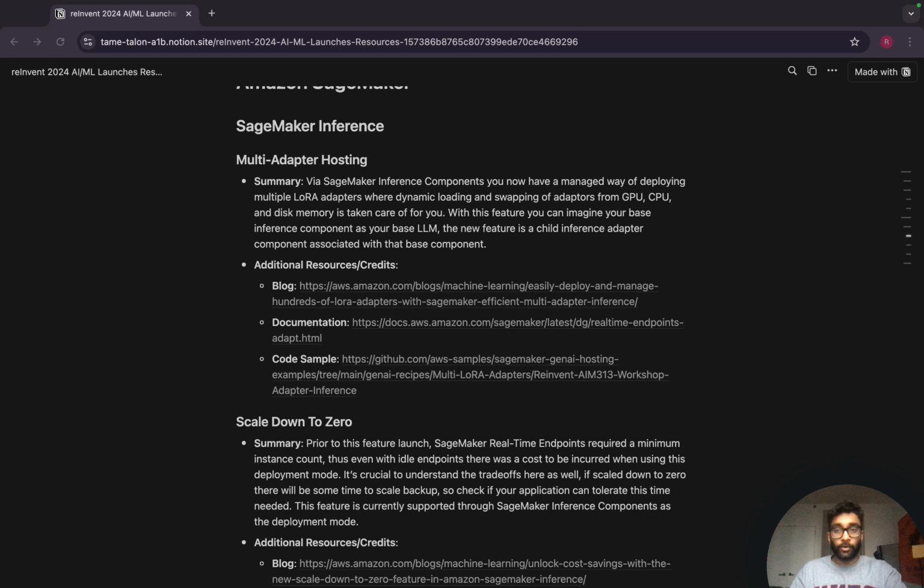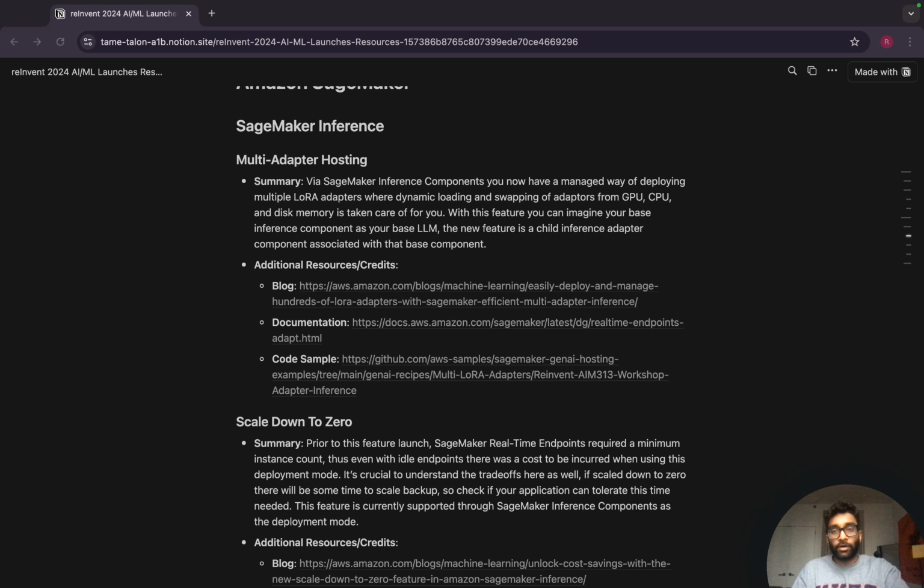The first feature was multi-adapter hosting in a managed format. And what multi-adapter hosting is referring to is, for those of you that are familiar with PEFT, there are QLoRA adapters that are created from fine-tuning. This is once again getting really nitty-gritty, but QLoRA is essentially a fine-tuning tactic where you take a subset of the base model's parameters and fine-tune based off of that. And adapter model weights are generated from that. So you can think of this as a very cheap and efficient way of fine-tuning an LLM without having to train on the entire set of parameters of the LLM itself.